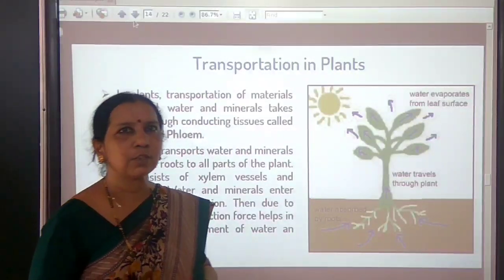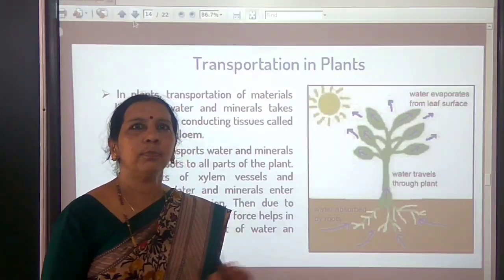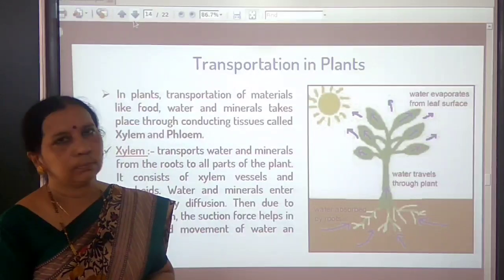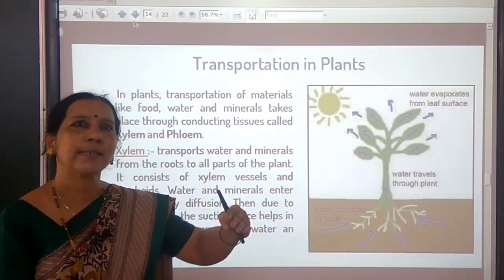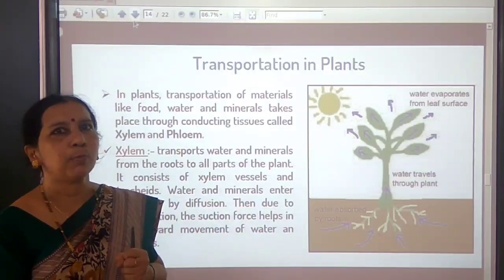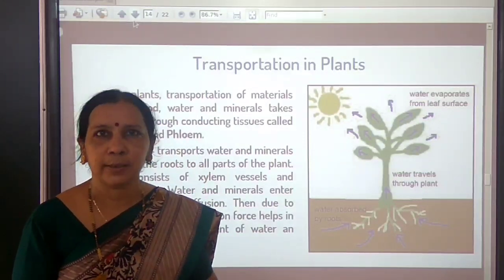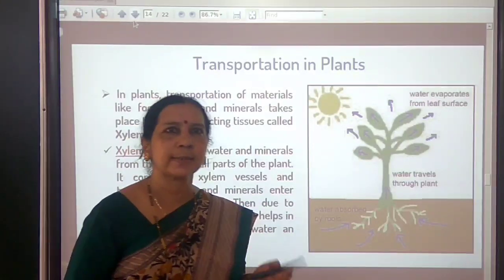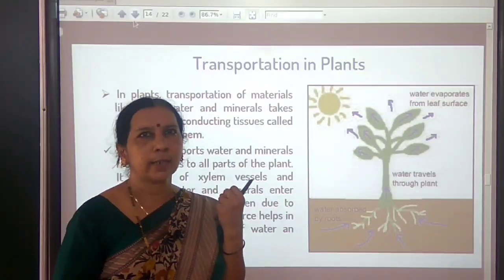When the concentration of ions varies, to balance this concentration, water from the soil enters the root xylem, and from the root xylem the water is pulled upwards through root pressure. To certain heights, root pressure is the simple physical process which helps in pulling water upwards.